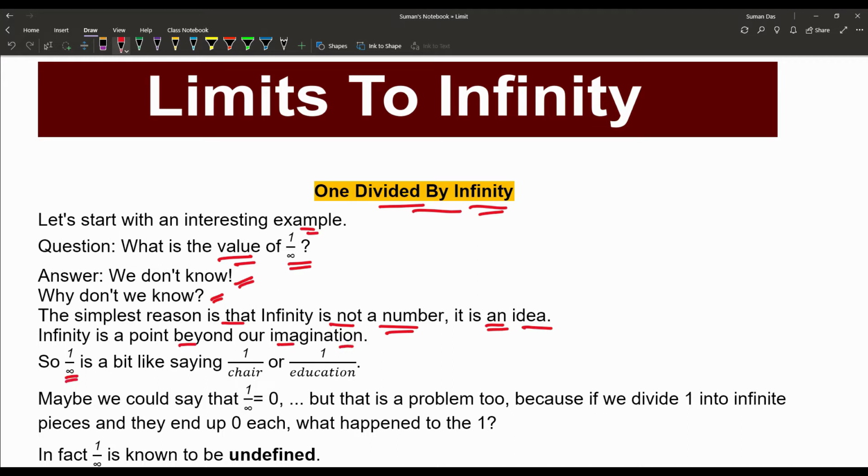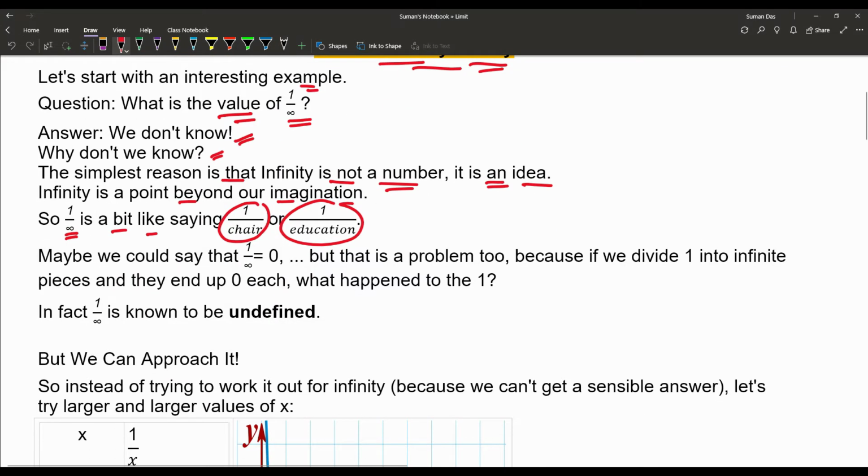So 1 by infinity is a bit like saying 1 by chair or 1 by education. Maybe we could say that 1 by infinity is equal to 0. No, but that is a problem too, because if we divide 1 into an infinite number of pieces and they end up 0 each, what happened to the 1? In fact, 1 by infinity is known to be undefined, but we can approach it.